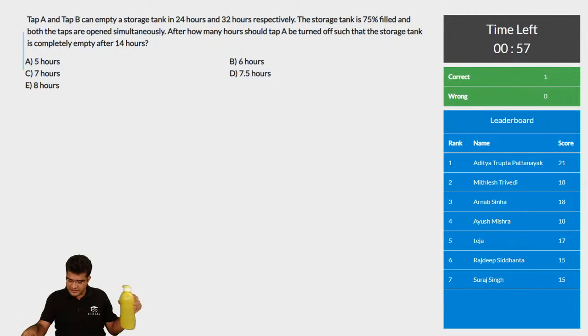Aditya Trupta Patnaik, he has gotten 21. So he's gotten 7 questions correct out of 8, which is a very good score.